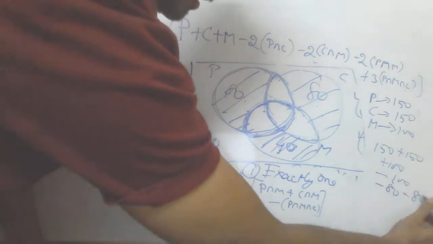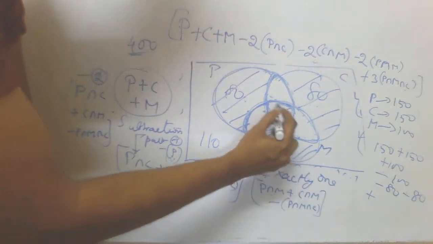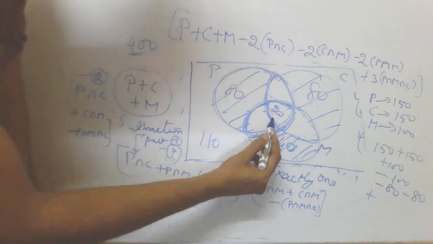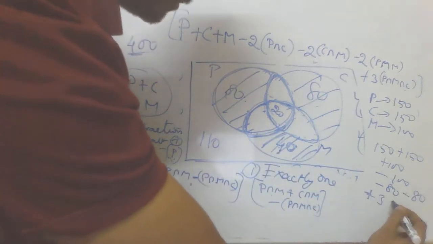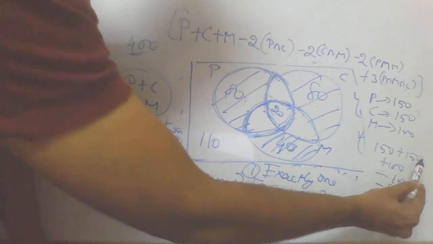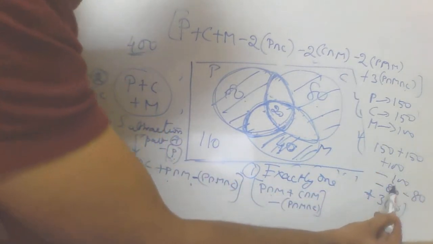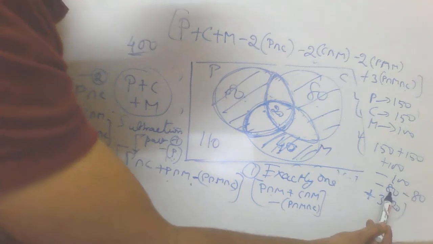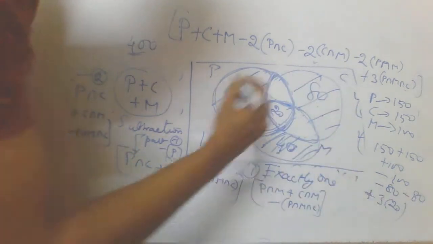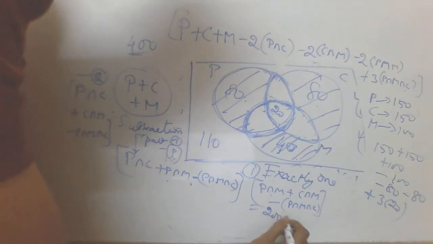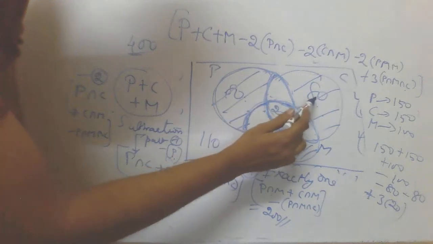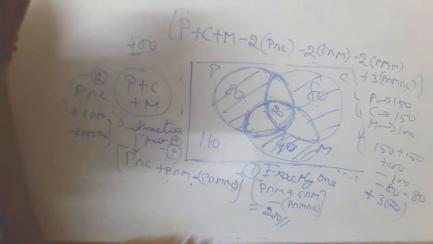So again plus thrice P intersection M intersection C. I know that P intersection M intersection C is 20, so I will write 3 times 20. So 150 plus 150, 300, 400 minus 100 is 300, minus 80 is 220, minus 80 is 140, 140 plus 60, it comes up to 200. Visually cross checking, we are getting the same value: 80 plus 80, 160, 160 plus 40, 200.